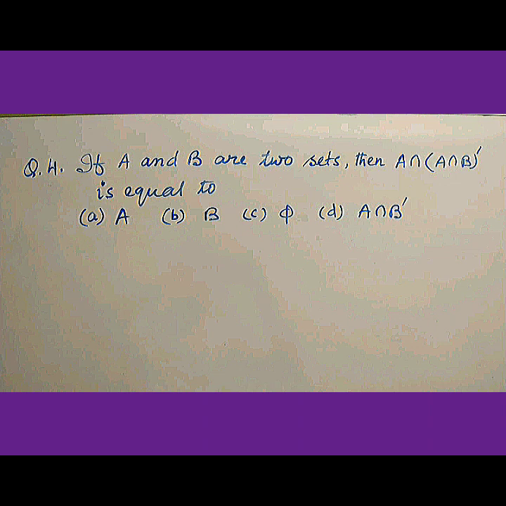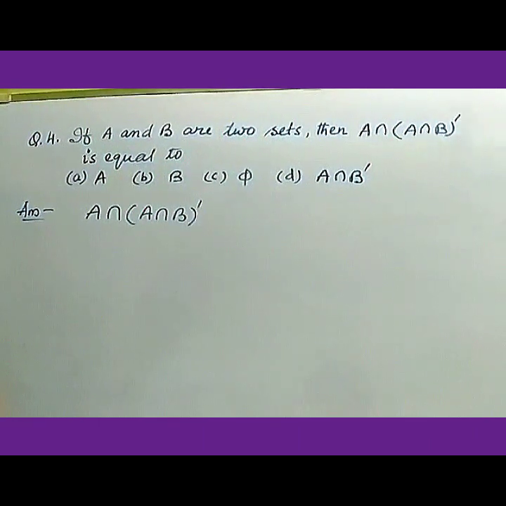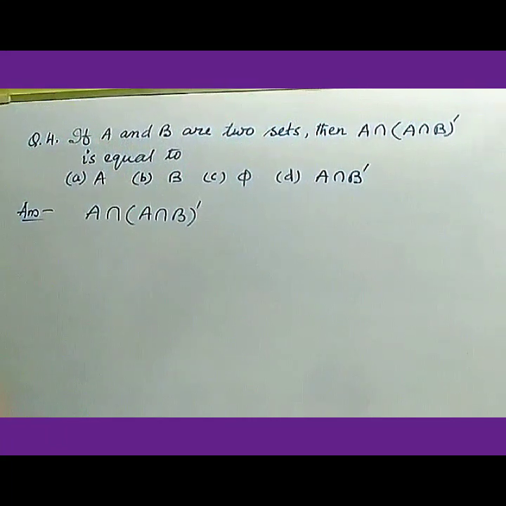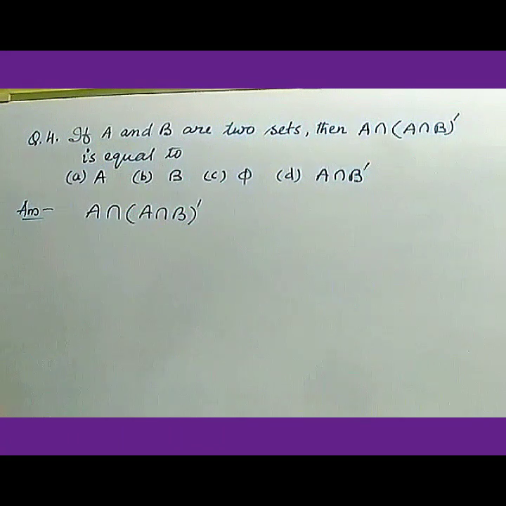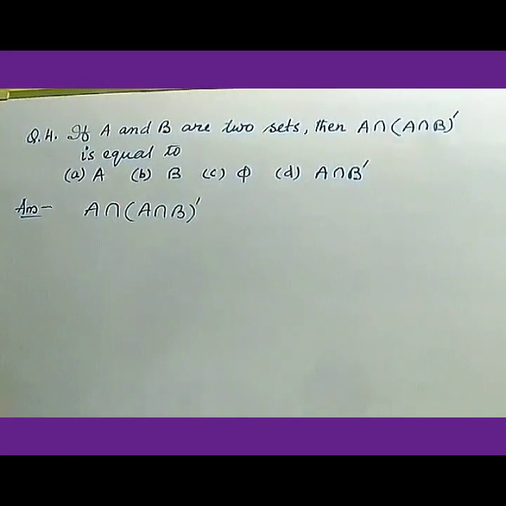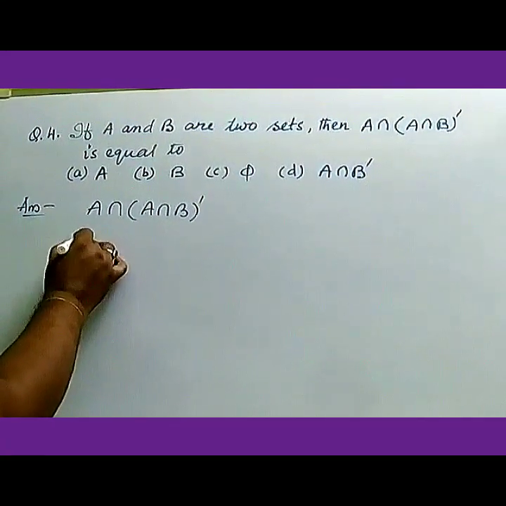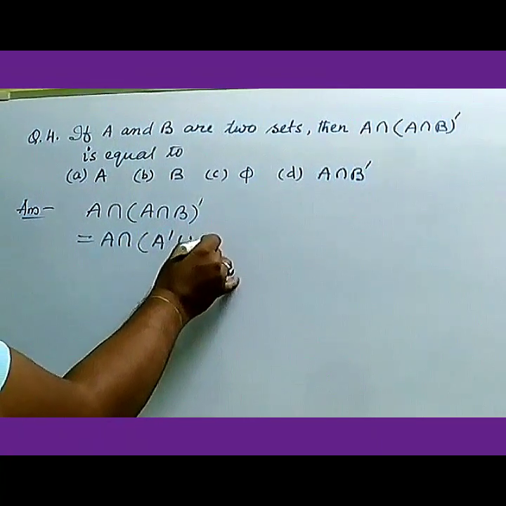Question number 4. If A and B are two sets, then (A intersection B) whole complement is equal to, and you have 4 options. Let us see the answer of the fourth question. Here it is given (A intersection B) whole complement, and you know by De Morgan's law it will be A complement union B complement. So we can write A intersection (A complement union B complement).